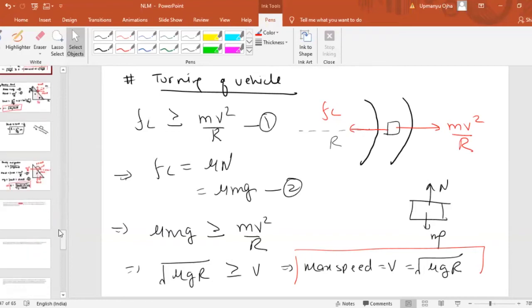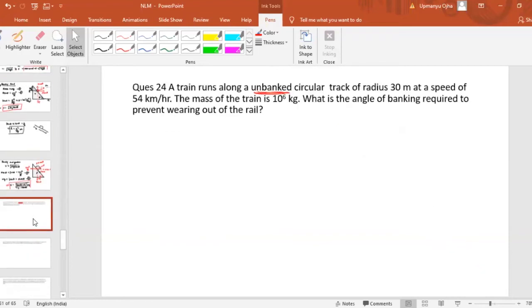A train runs along an unbanked circular track of radius 30 meter at a speed of 54 kilometer per hour. The mass of the train is 10 to the power 6 kg. What is the angle of banking required to prevent the wearing out of the rail?